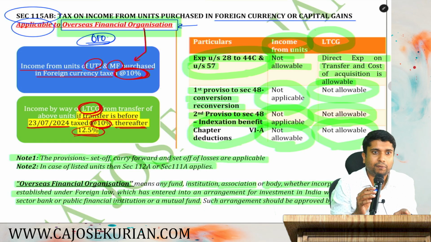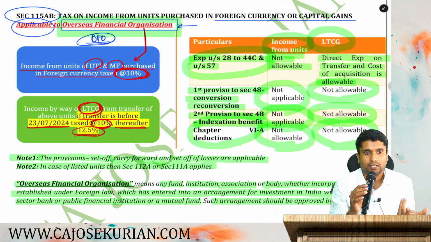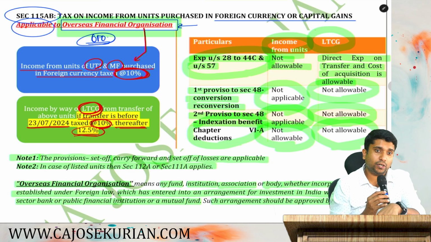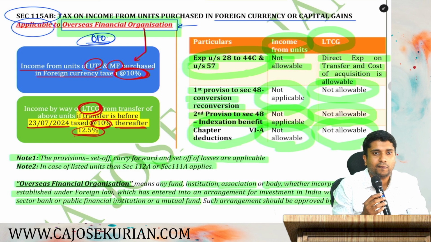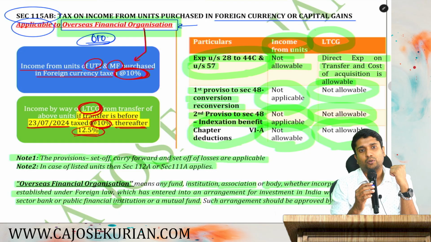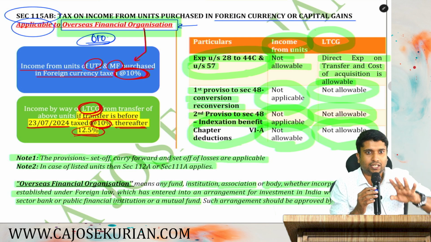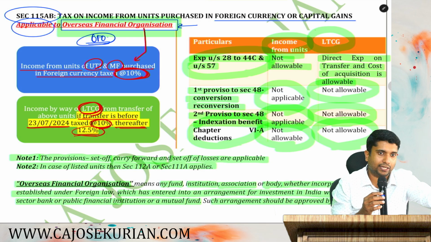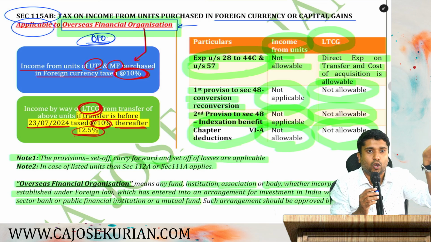If it is a short term capital asset, 111A. Are you with me? What if this unit has a short term capital gain? Is it under section 115AB? No. 115AB talks only about long term capital gains. If it is a short term capital gain, then you have to tax it accordingly, depending upon the legal status of that particular OFO.